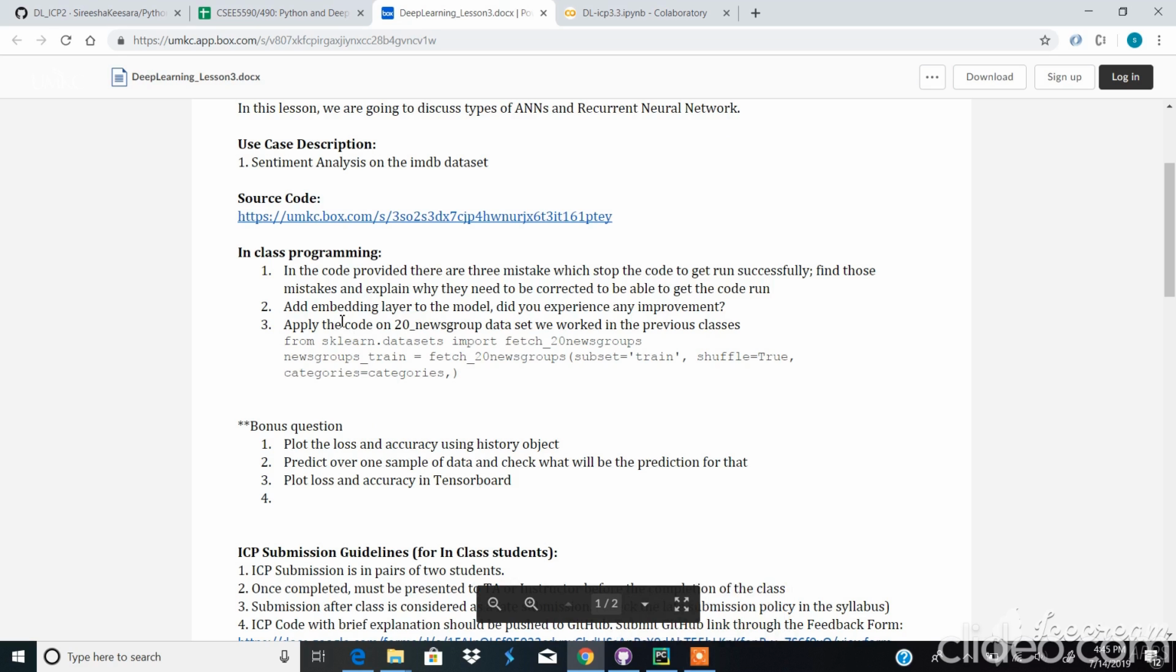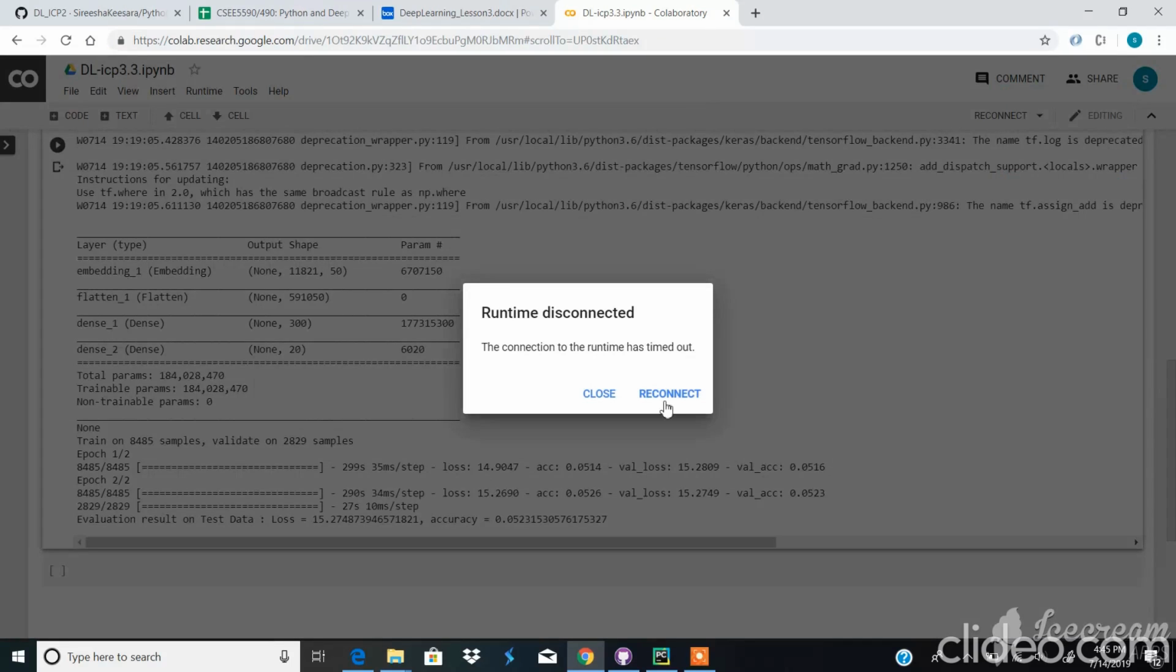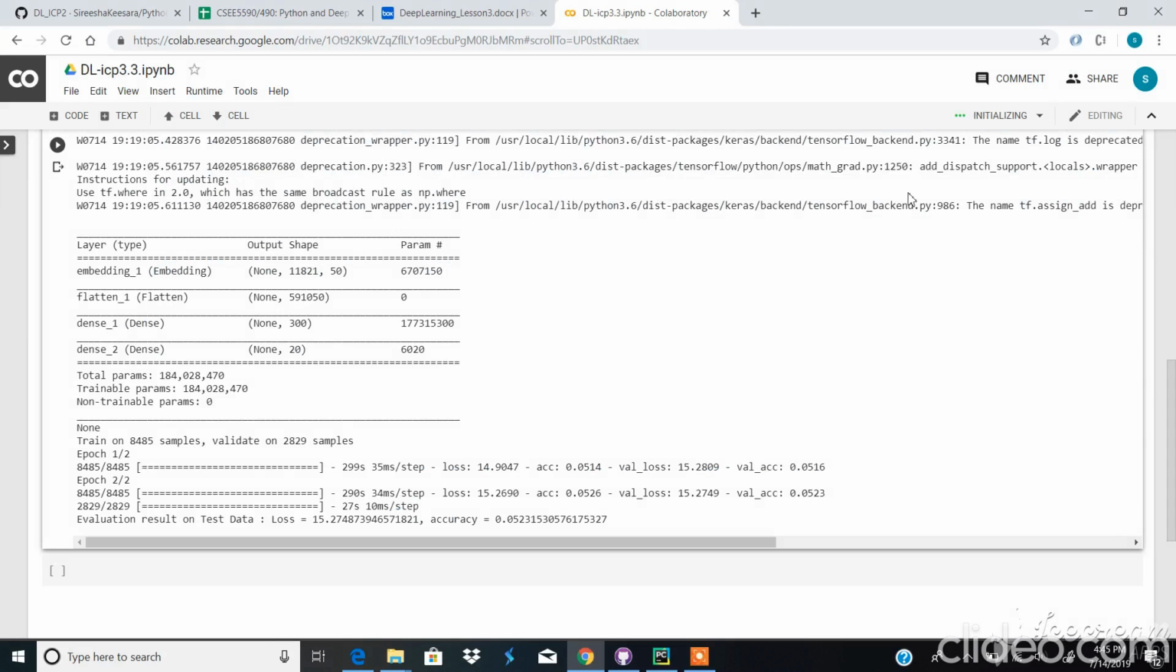The third part is applying the code on the 20 newsgroups dataset and seeing how the accuracy will be on the same code. I'm doing this on Google Colaboratory using Google Drive.